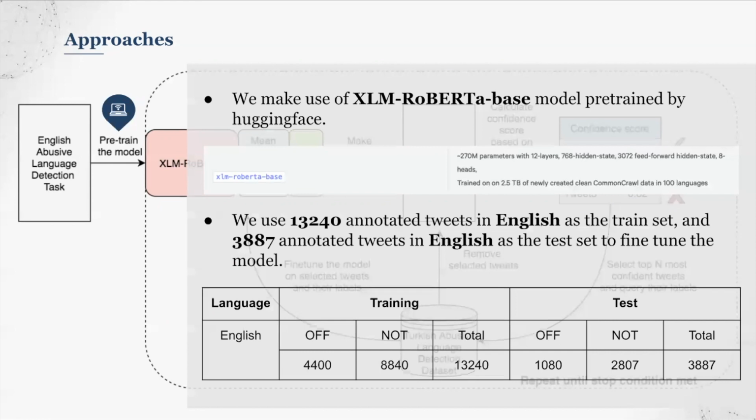Then I'll talk about the pre-training phase. First, we make use of the XLM Roberta-based model pre-trained by Hugging Face. And then we use an English dataset of annotated tweets to fine-tune the model. The statistics of the dataset are shown in the table.